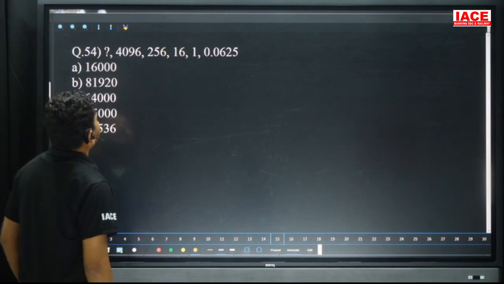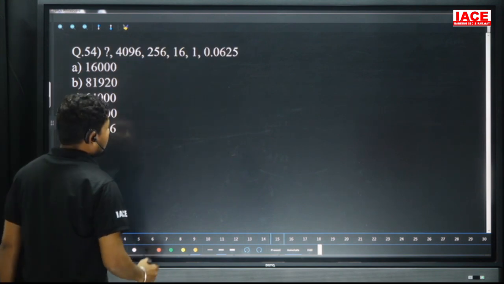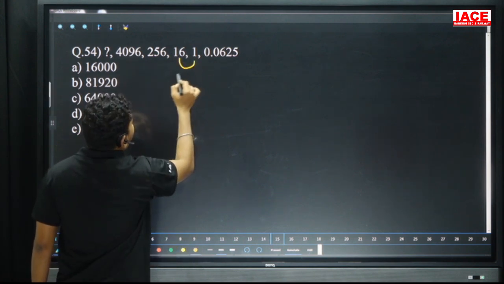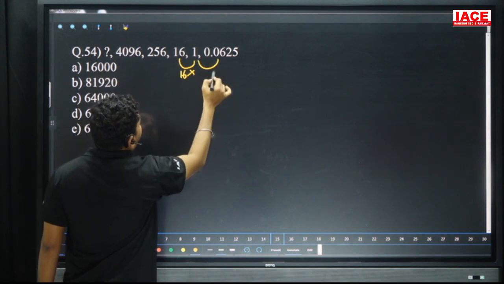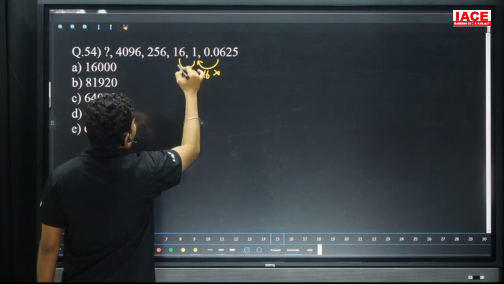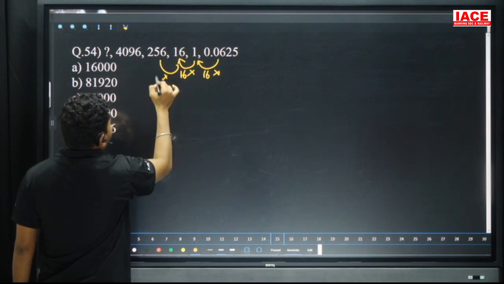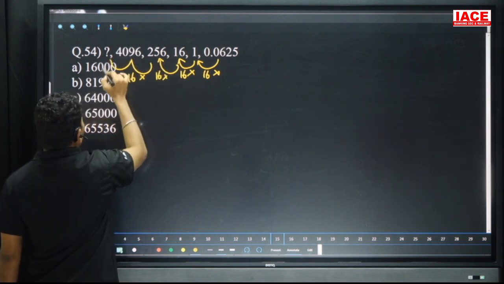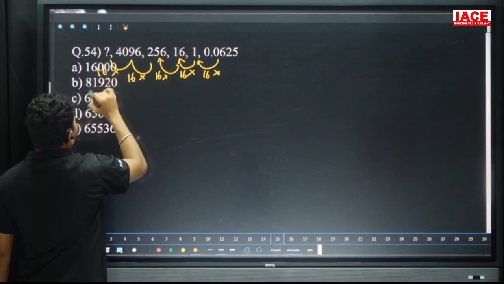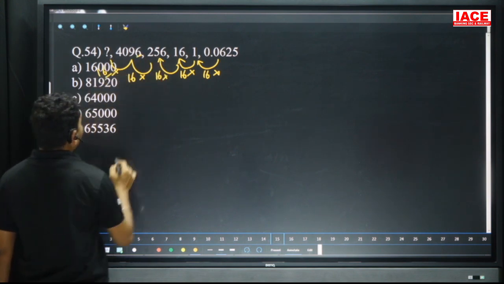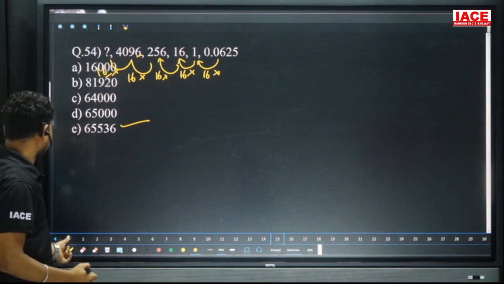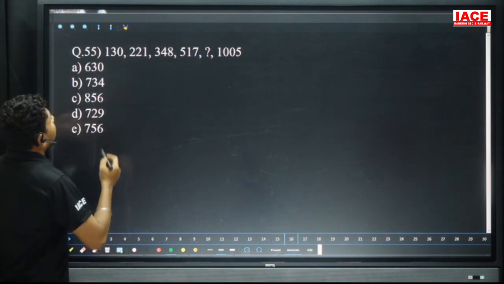Next 4096, 256, 16, 1, and 0.0625. Here 1 became 16 means it is multiplied by 16, and here also multiplied by 16, and here multiplied by 16, and here also multiplied by 16. Here also multiplied by 16. 16 6 6 are 36, largely it should be 6, then the only option available is E, that is our answer.